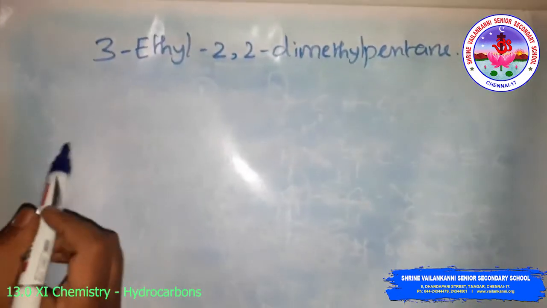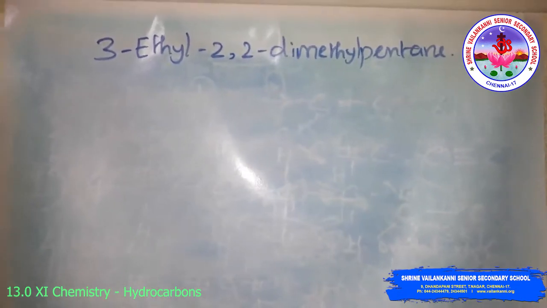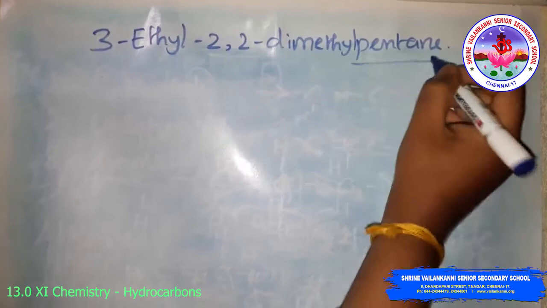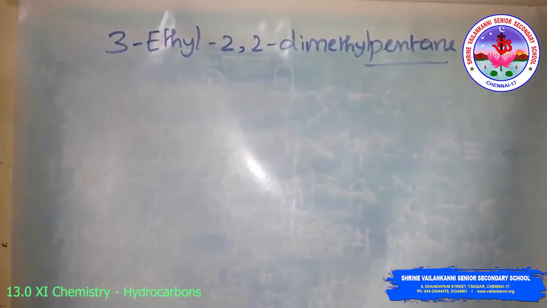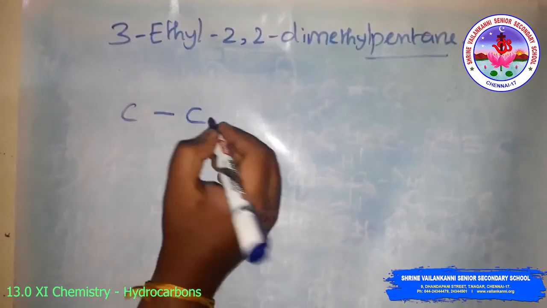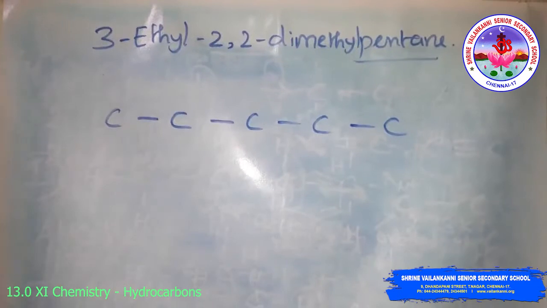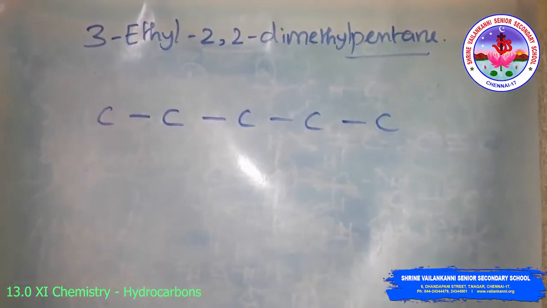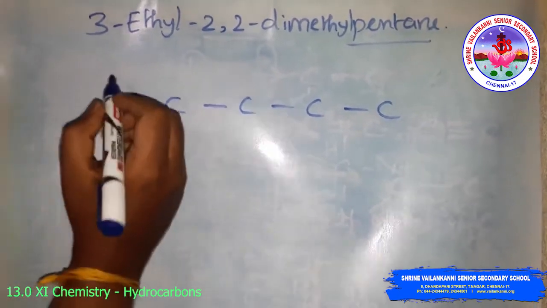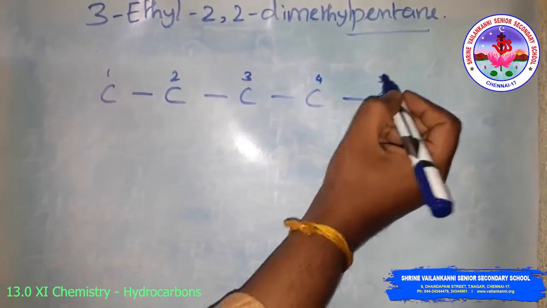Look at this compound, 3-ethyl-2,2-dimethylpentane. You can write it easily in a systematic way. Pentane means 5 carbon atoms. So the first step is to write 5 carbon atoms. Then give the numbering of the carbon atoms: 1, 2, 3, 4, 5.